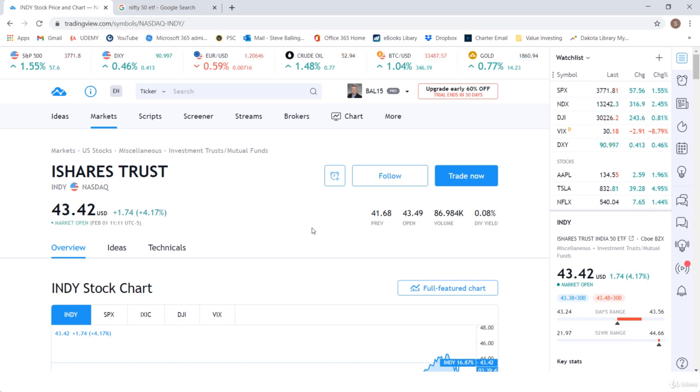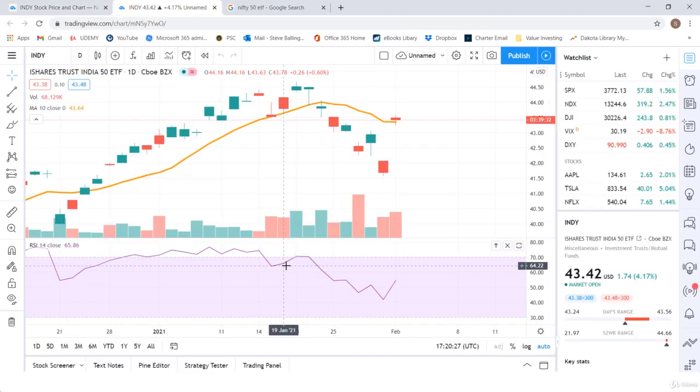If you're at the regular home page without an account yet, you want to look for something that says full featured chart. If you're trying to follow along or want to use your own trading platform, whichever one is fine, you'll want to look for something that says full featured chart. So I'm just going to click on full featured chart, and this is the Nifty 50. All right, so I had some stuff on there from a previous session. So let me just take this off real quick.